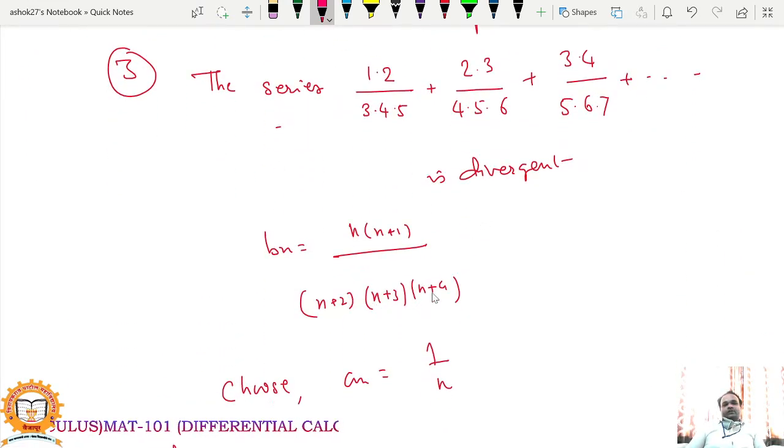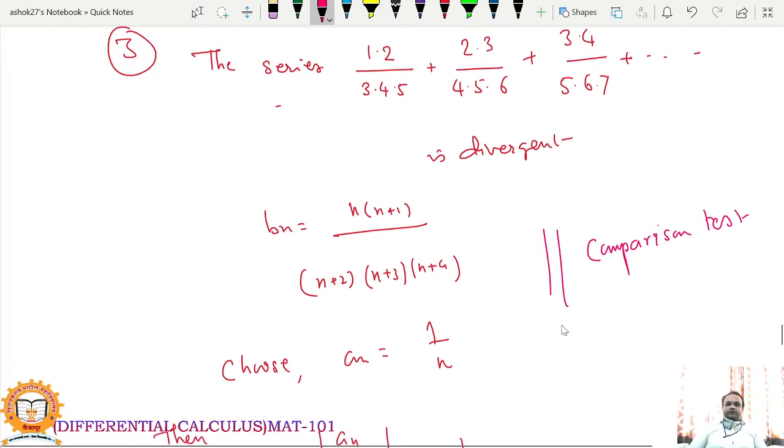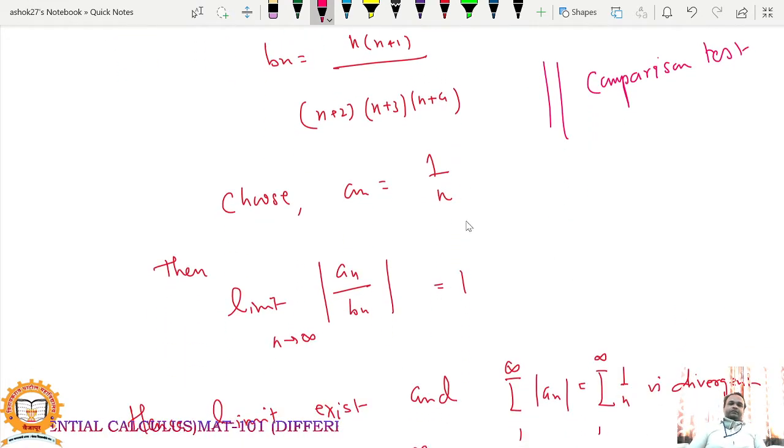Similarly, you will use a test to check convergence of this series, that is summation n into (n plus 1) divided by (n plus 2) into (n plus 3) into (n plus 4). You will choose another series b_n equal to 1 upon n.